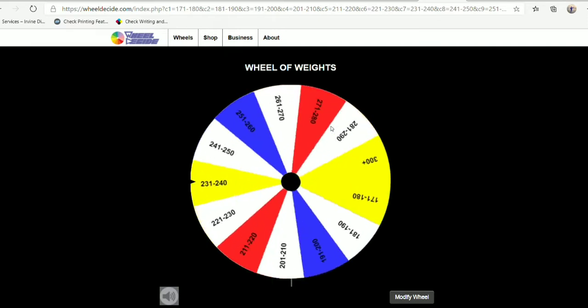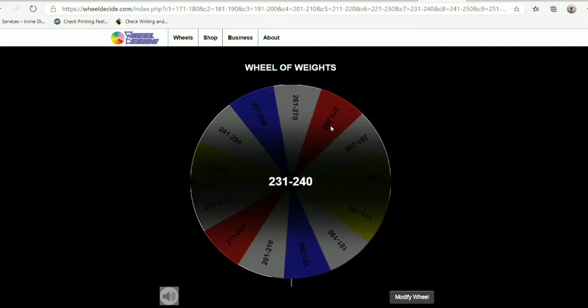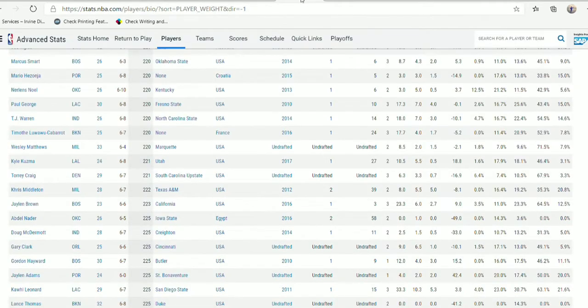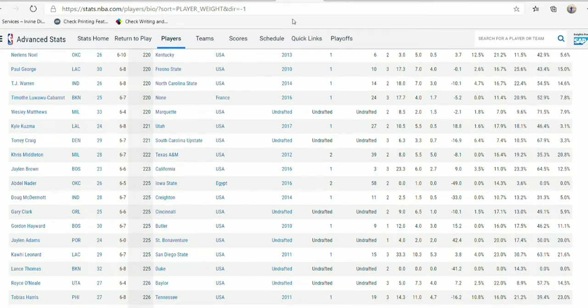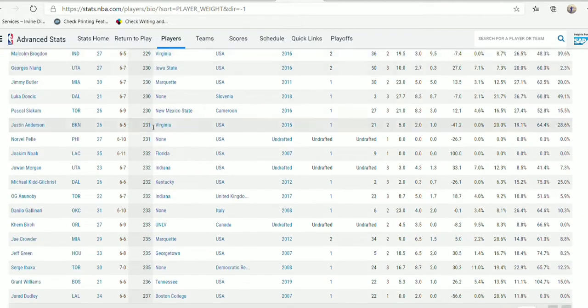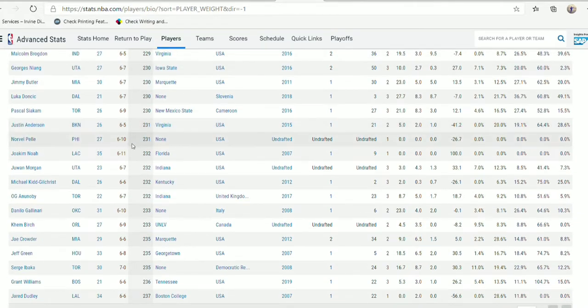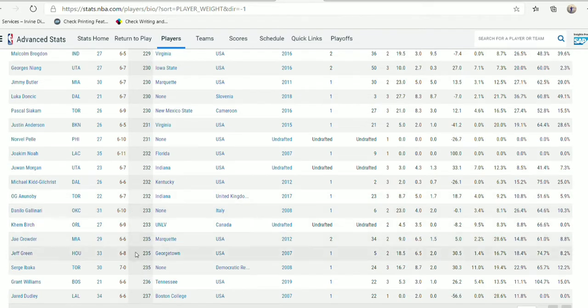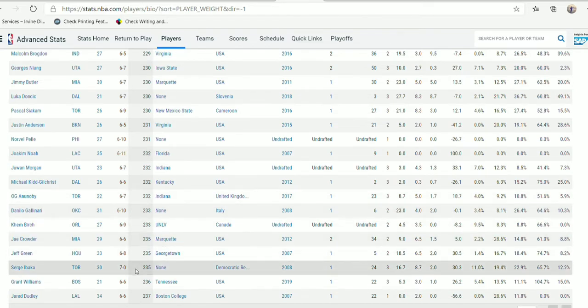Seventh spin as we get the weight category of 231 to 240 pounds. And there are currently 26 active NBA players right now in this category. So let's generate the random number and we get the number 11. Let's see who that number 11 guy is. 1, 2, 3, 4, 5, 6, 7, 8, 9, 10, and 11. So we get Serge Ibaka. So another solid player to come off the bench.